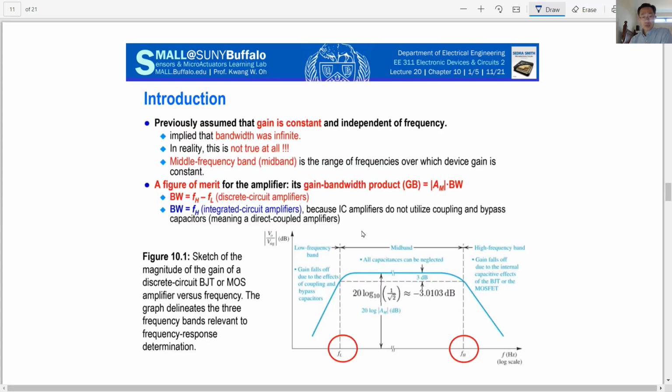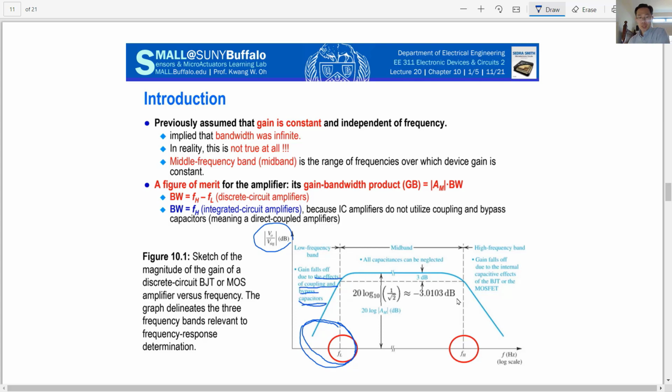If you remember the bandwidth of the transfer function, in general, lower frequency degradation happens because the gain falls off because of the effects of coupling and bypass capacitors.